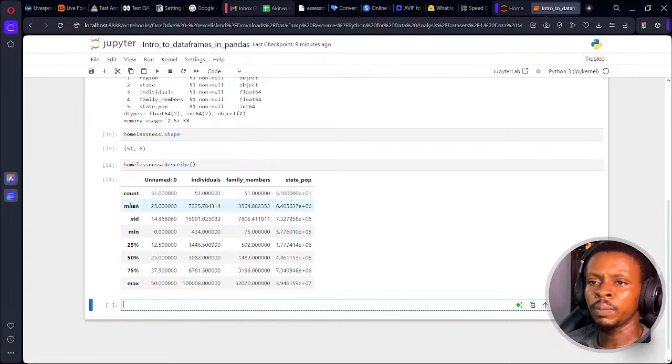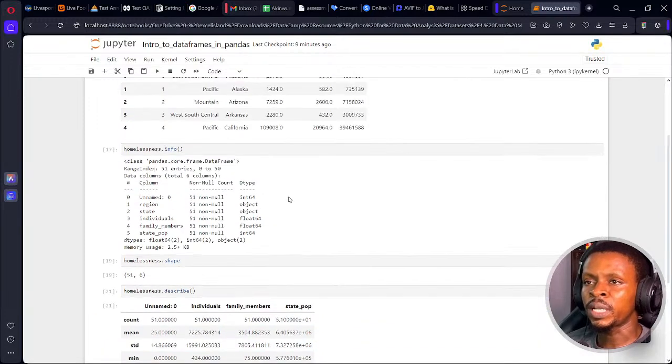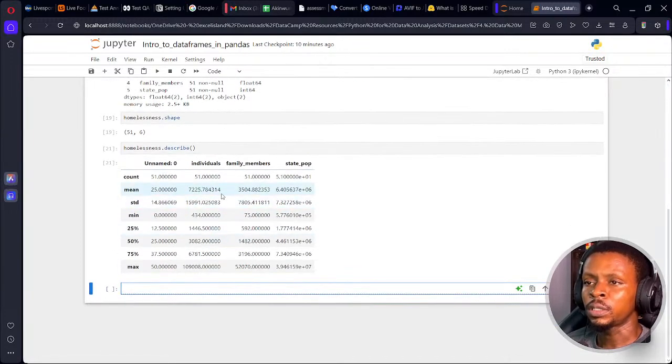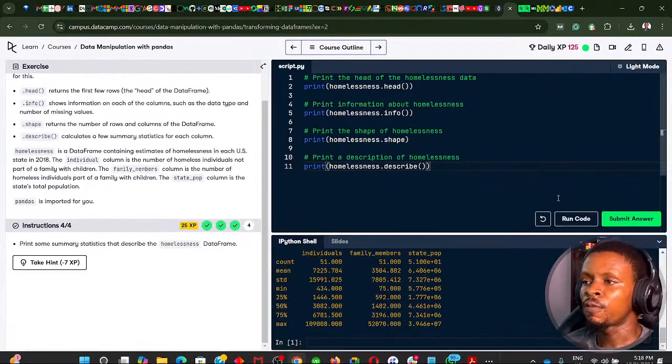You can see the count, the mean, the standard deviation, the minimum, the 25th, 50th and 75th percentiles, and the maximum values in each column, especially the integer columns, not the text column. So it's focused on the individuals, family members, and state population. Those are the columns you can actually get summary statistics for.